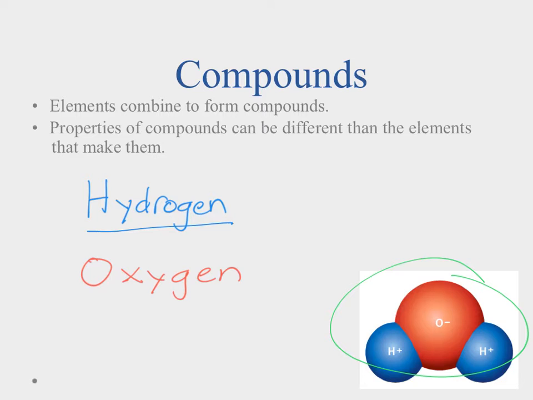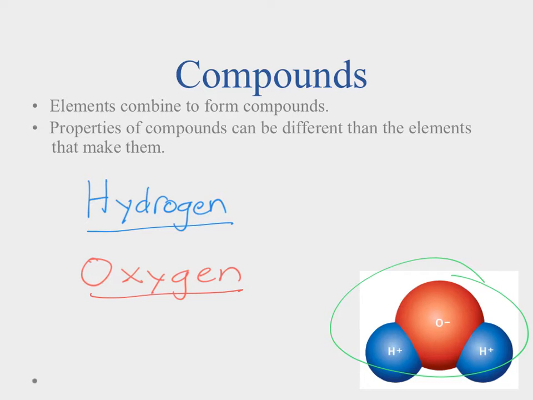The first is hydrogen, and hydrogen is really flammable. It burns really, really well. It's explosive when it burns. The other element in water is oxygen here, and oxygen is required for things to burn. If you take the oxygen out of a fire, the fire stops burning. It needs to have that oxygen for fire to go.